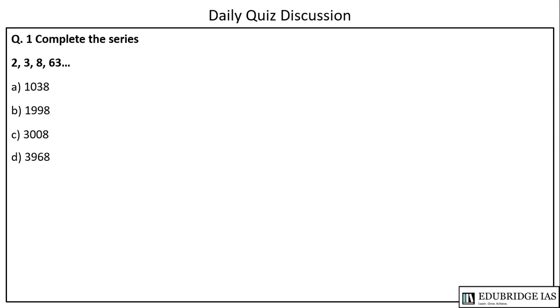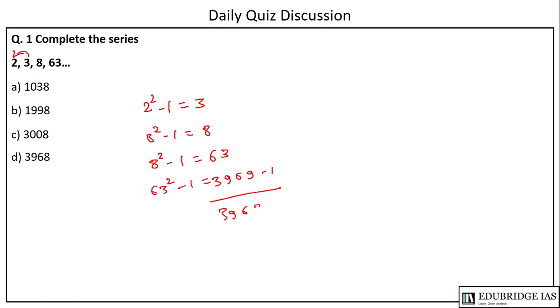The first question is, we have to complete this series. In this series, the next number is the square of the previous number minus 1. For example, 2 square minus 1 equals 3. 3 square minus 1 equals 8. 8 square minus 1 equals 63, and 63 square minus 1 is 3969 minus 1, so 3968. So D is the answer in this case.